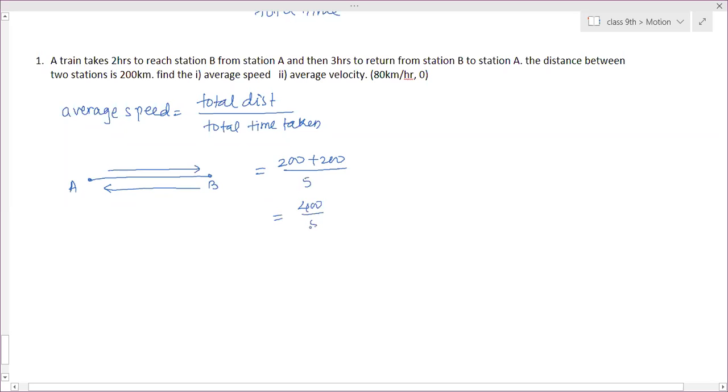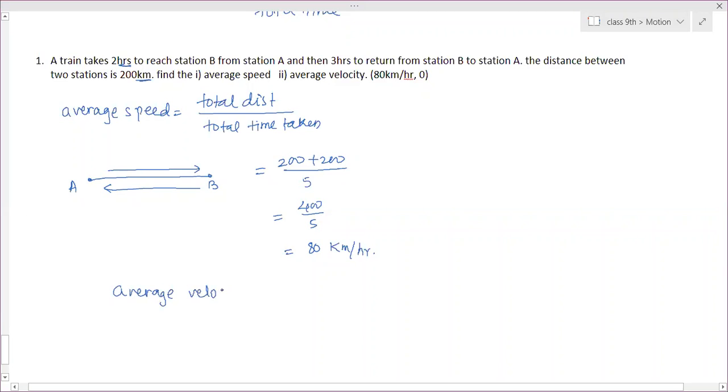So it is 400 by 5. Answer is 80. Which unit is the 200 measured in? Kilometer. And the 5 is in hours. So that means what should be the unit of speed? Kilometer per hour, right? Yes, ma'am. And average velocity?